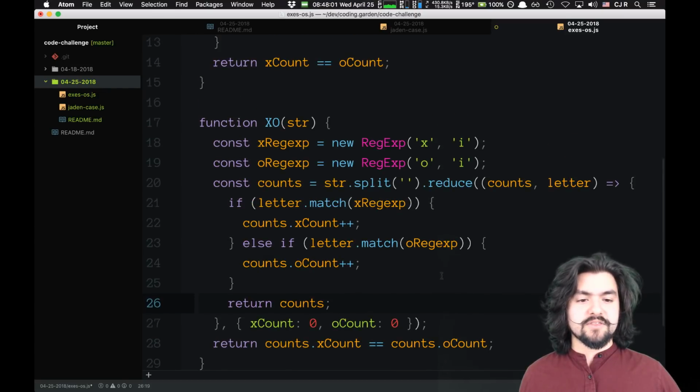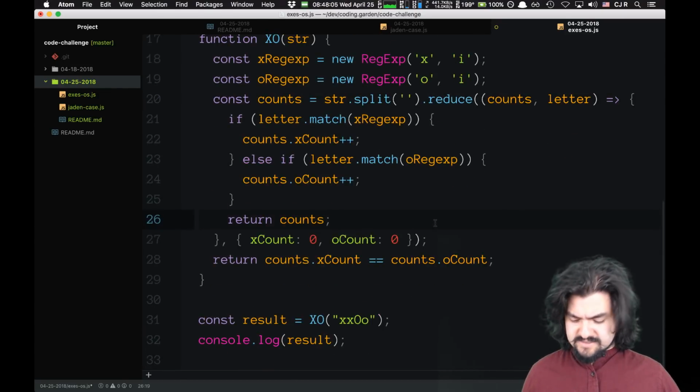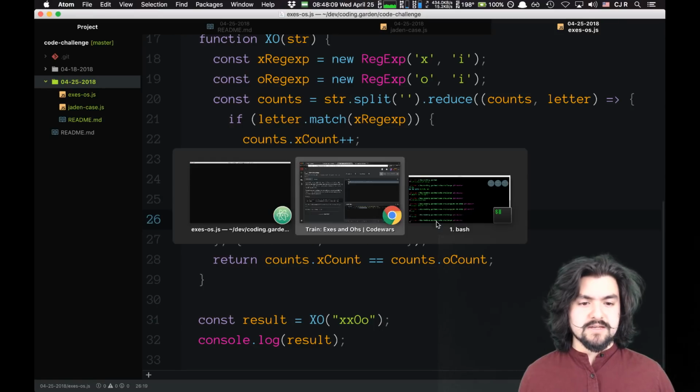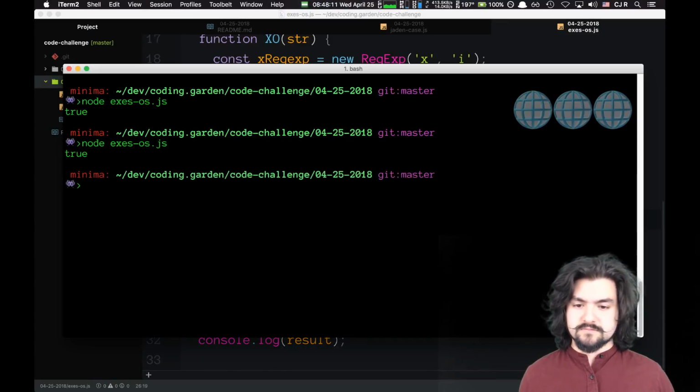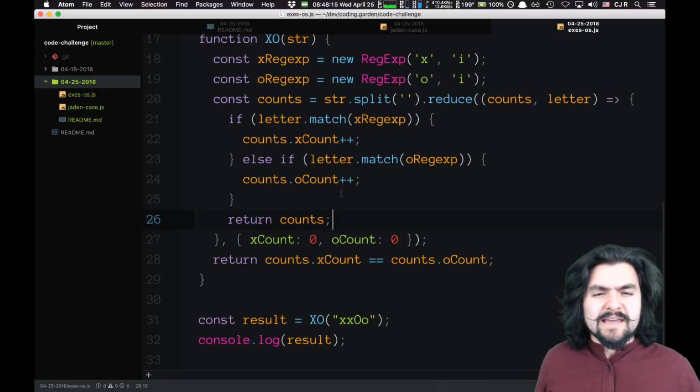Should do a very similar thing. We're just using a reduce instead of a for loop. Let's see what it looks like, and then maybe we can clean it up a little bit. So does it work? Seems to still work.